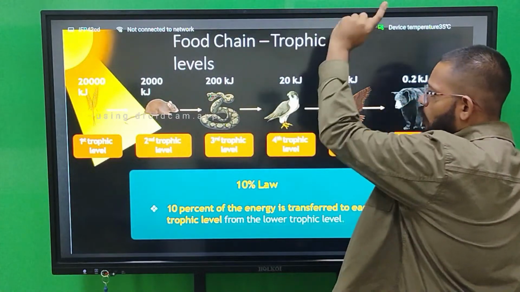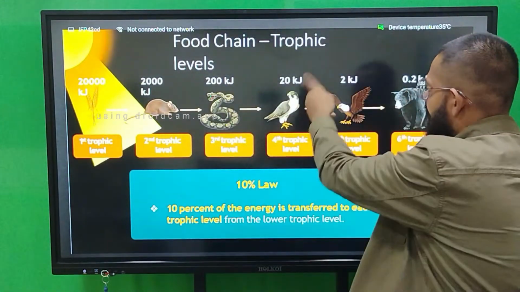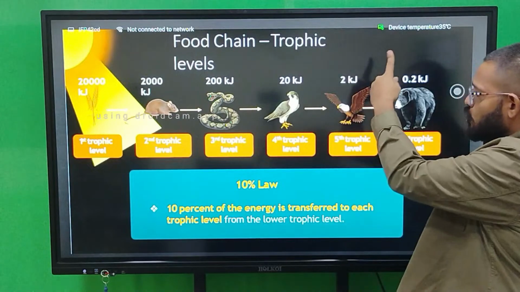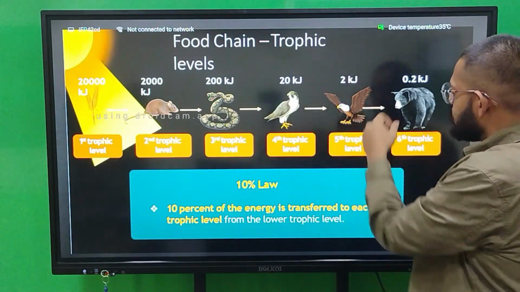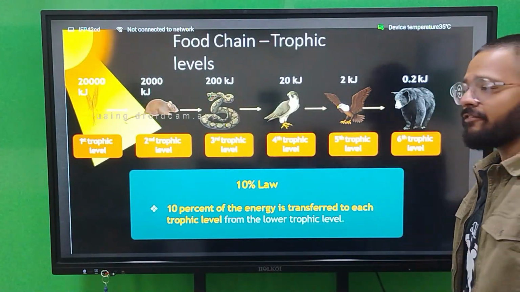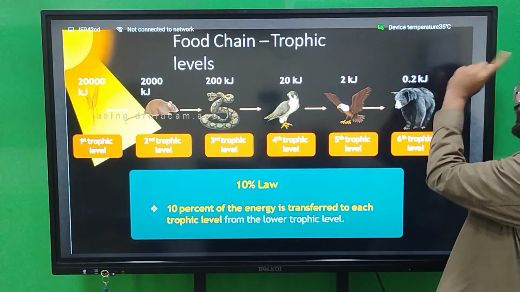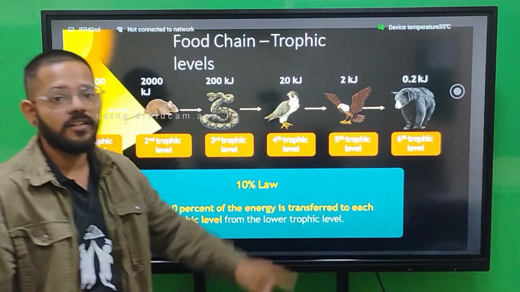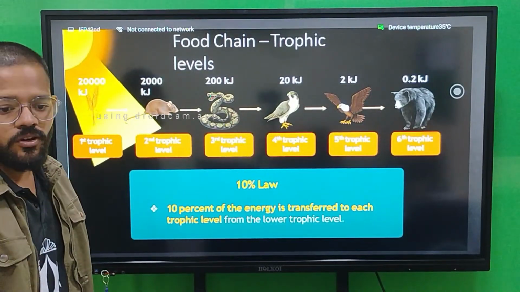Now from this 200 kilojoule, 10%, 20 kilojoule will go to trophic level 4. From this 20 kilojoule, 10%, 2 kilojoule will go to the fifth trophic level. And from this 2 kilojoule, 10%, 0.2 kilojoule will go to the sixth trophic level. That is your 10% law.